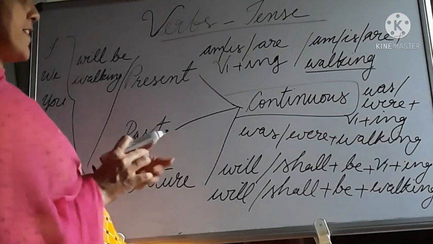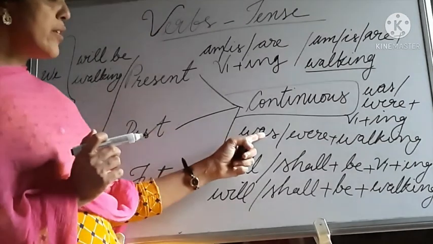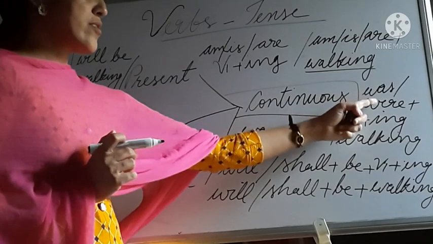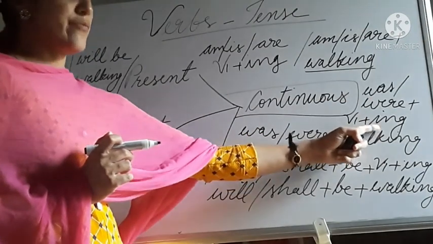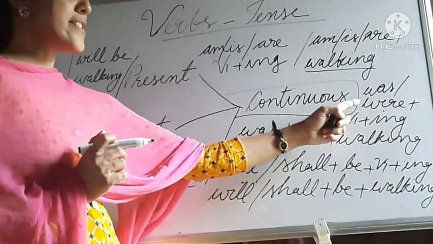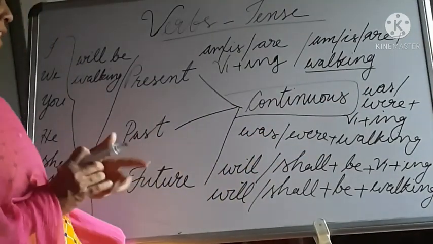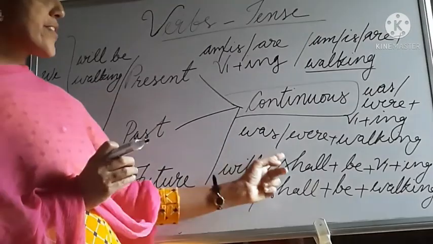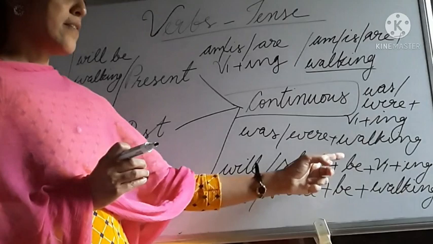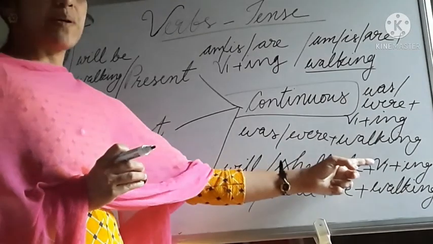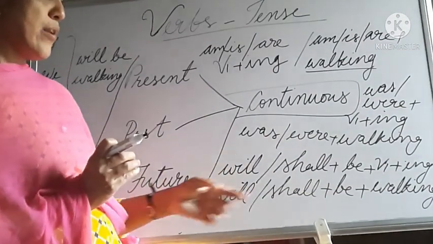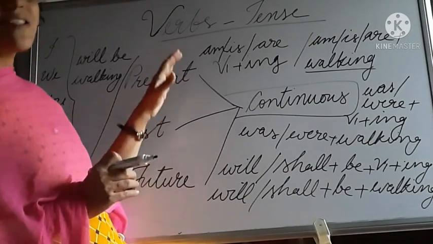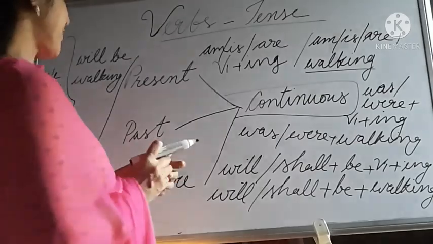In the case of past tense, it is was or were plus the ing form of the verb. Was or were plus verb plus ing form. And the next one is future continuous. Here it is will or shall plus be plus verb plus ing form. Will or shall plus be plus the ing form of the verb. That's about continuous tense.